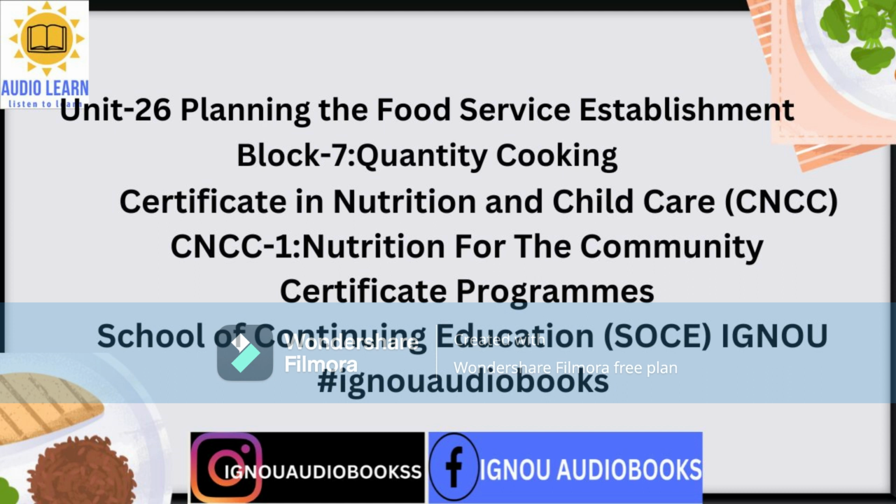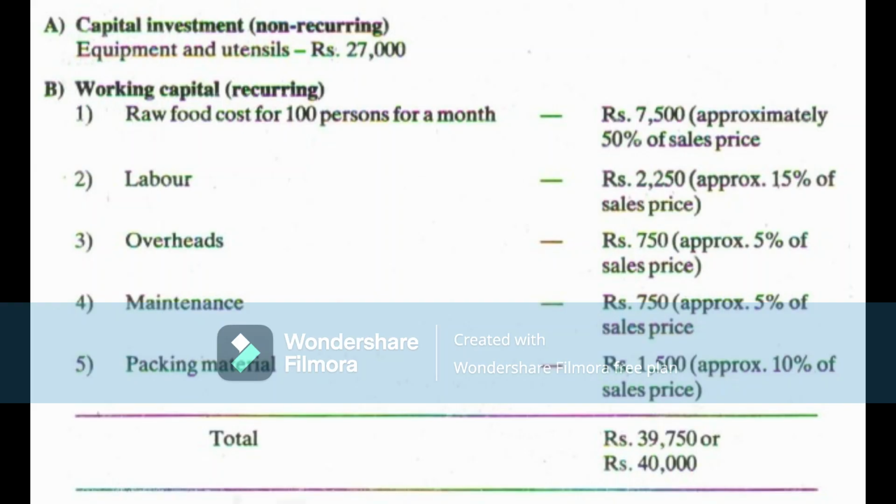Non-recurring expenditure means a one-time expenditure, e.g. expenditure on equipment. You don't have to spend again and again on this. Recurring expenditure means expenditure that repeats day to day or week to week or month to month. Expenditure on food is an example. All the food needed cannot be purchased at one time. The food finishes or is used up and needs to be purchased again.